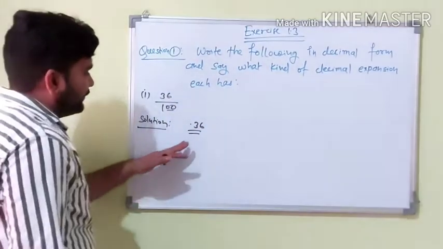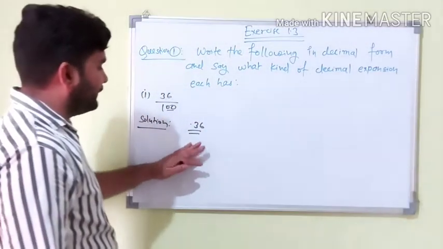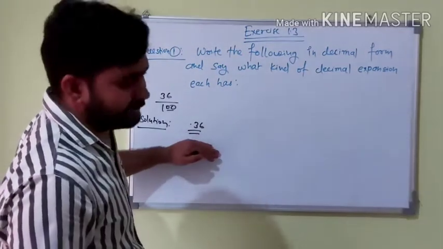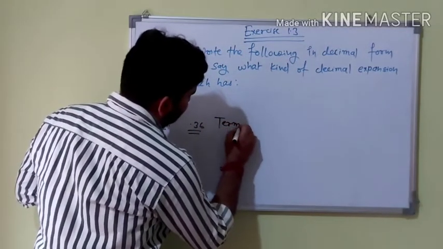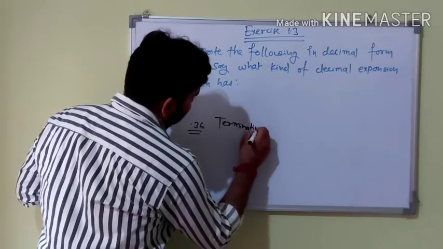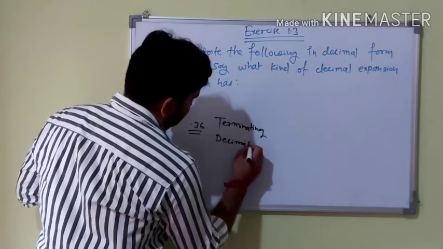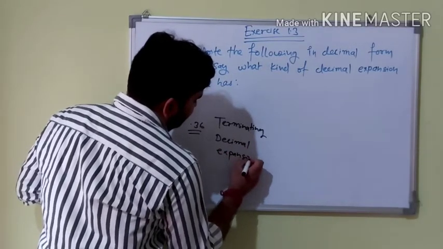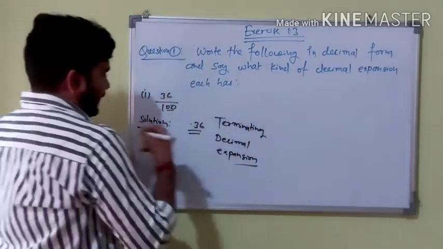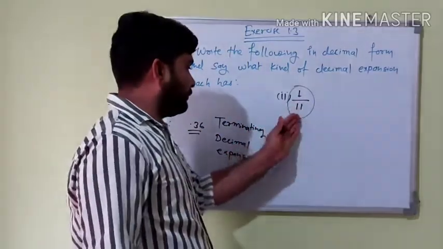That means it has a terminating decimal expansion, because it is an easy question. Please write this in your copy. And the second question is 1 by 11.